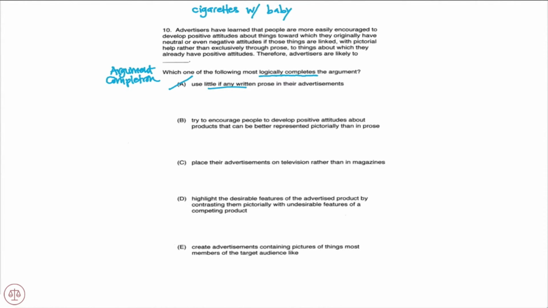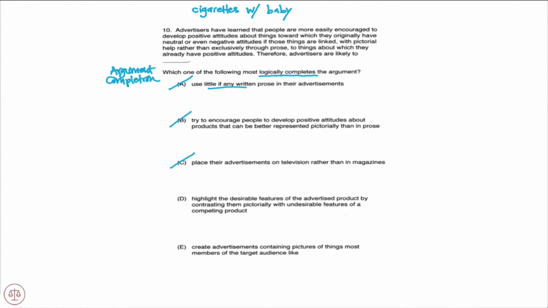B, try to encourage people to develop positive attitudes about products that can be better represented pictorially than in prose. And again, clearly that doesn't make any sense. This is not about changing the products that we're advertising. It's about how we advertise these products. It's not about going to products that are more easily represented through pictures than through prose. So B is out. C, place their advertisements on television rather than in magazines. Clearly doesn't make any sense. Both of those are visual, so why would you distinguish between those two? The distinction there doesn't make any sense, so C does not follow logically, does not complete that argument.